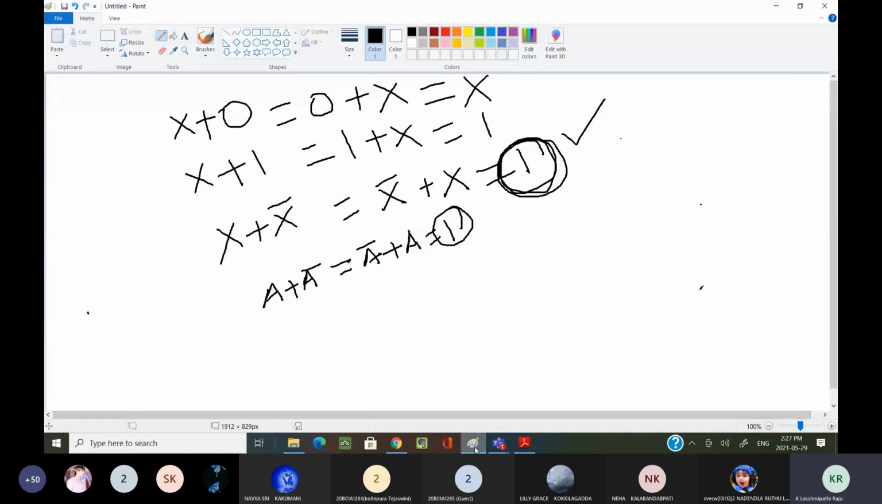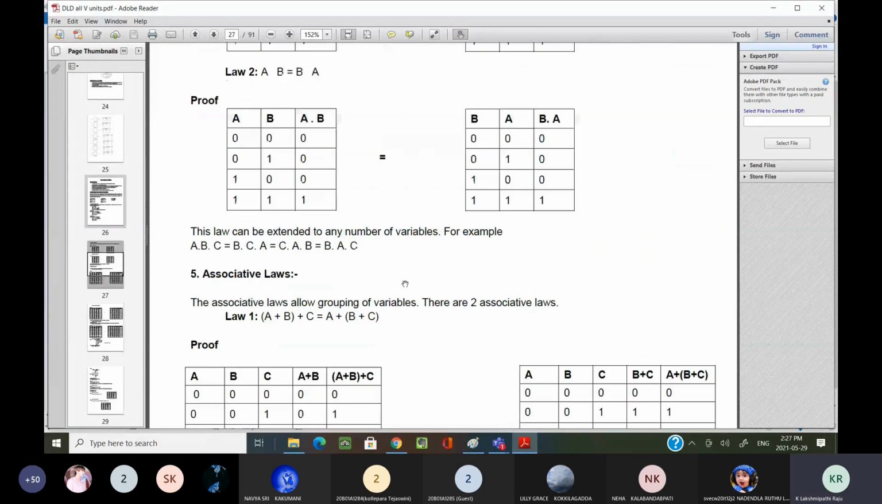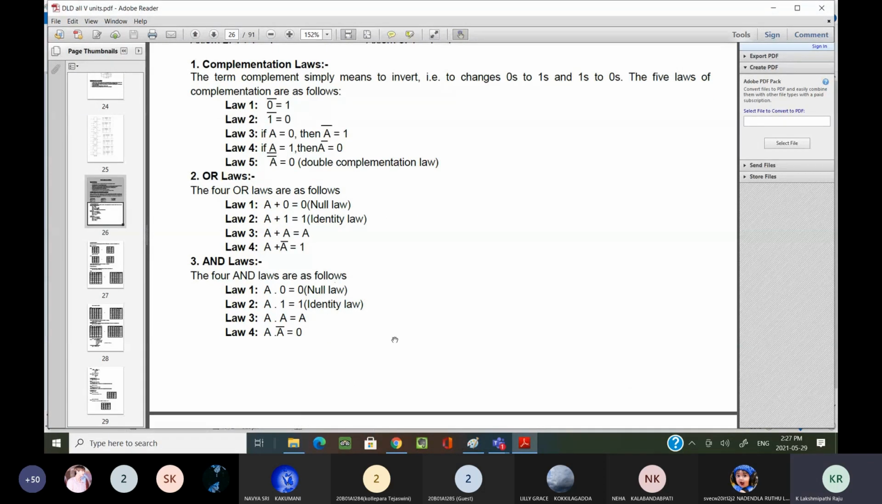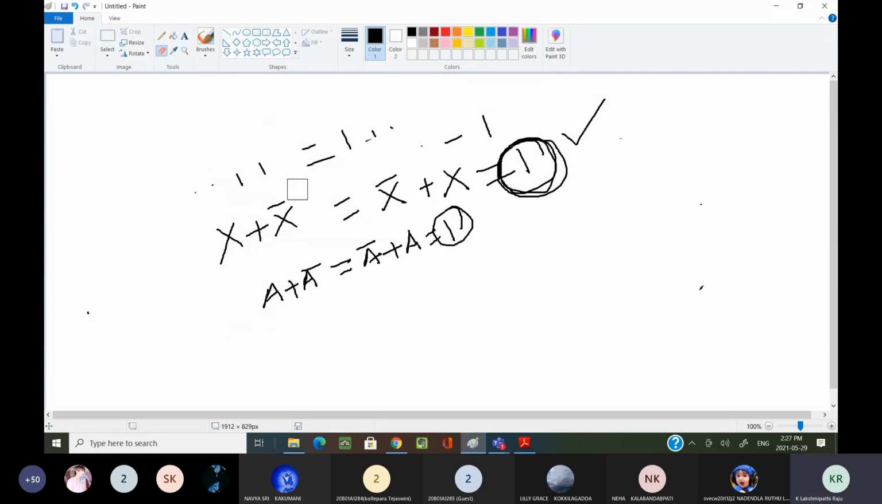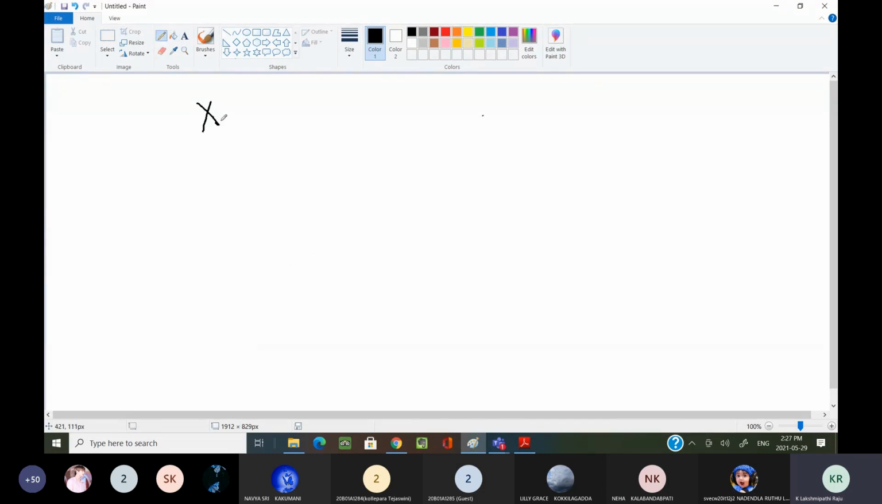Now moving to the AND law. By using the AND operator, what are the laws we are going to learn? When we are performing the AND operation, and I already told you AND is the same as multiplication, OR is the same as addition. Now x dot 0, tell me what answer you are going to get. 0. 0 dot x is the same. x dot 0, 0 dot x equal to 0.